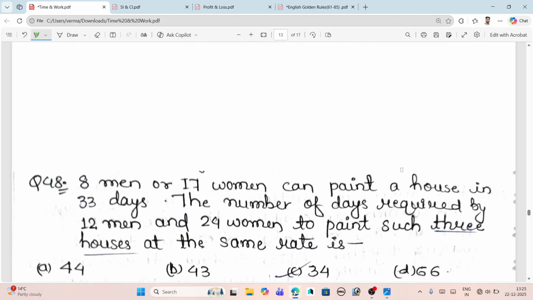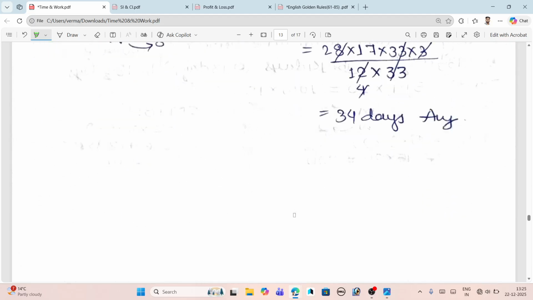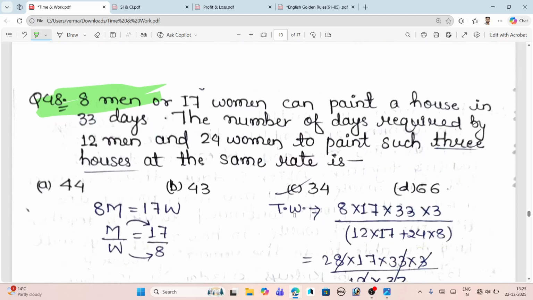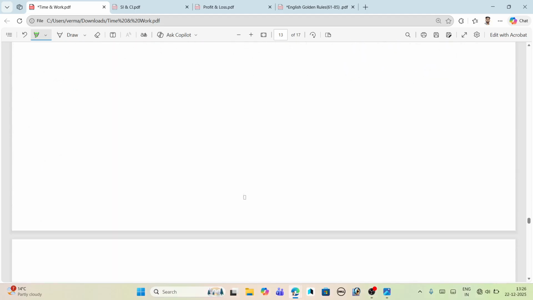So moving further, this is the same approach and the same type of question, just do it on your own. I have to tell you one thing: 8 men or 17 women. Just see here, 8 men or 17 women, what does it mean? It means that 8 men is equal to 17 women. Both are equal, and the ratio of m to w you will get is 17 to 8. Just put this value in this equation. This is an easy question, so you can solve it on your own. Now moving further.